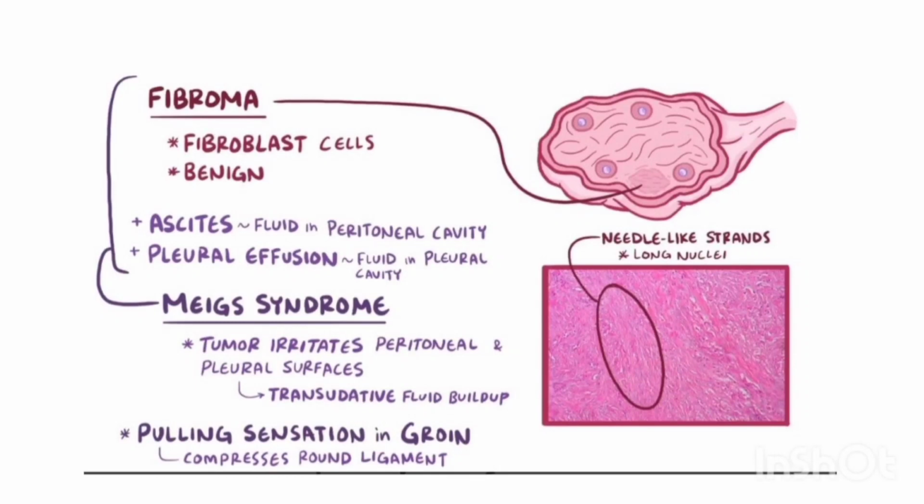Patients with fibroma often complain of pulling sensation in the groin as the tumor compresses the round ligament. A few patients with fibroma also present as a part of Meigs syndrome. Fibromas have an appearance of needle-like strands with nuclei under the microscope.